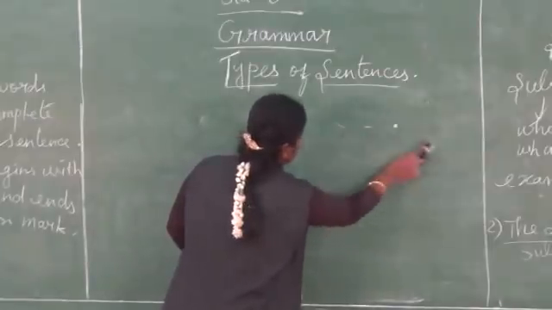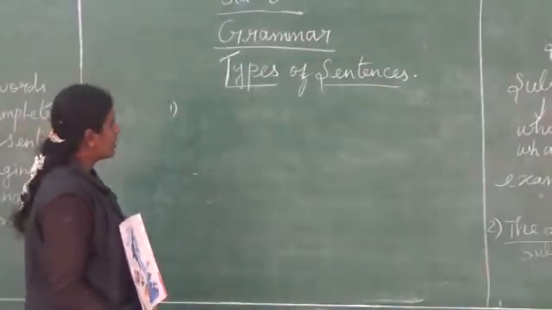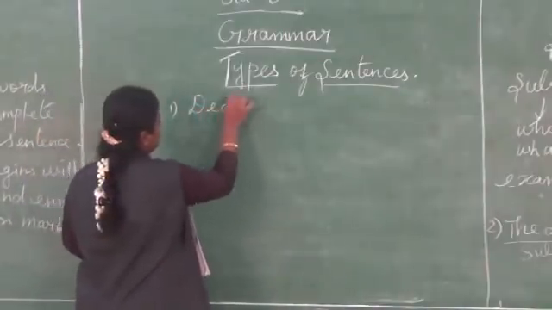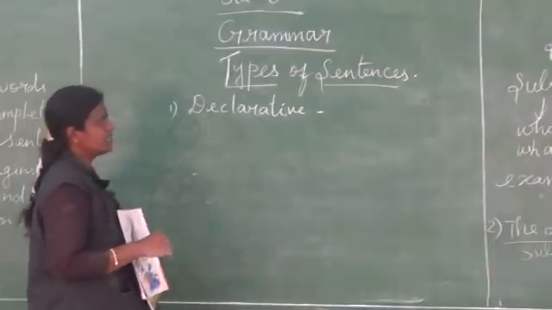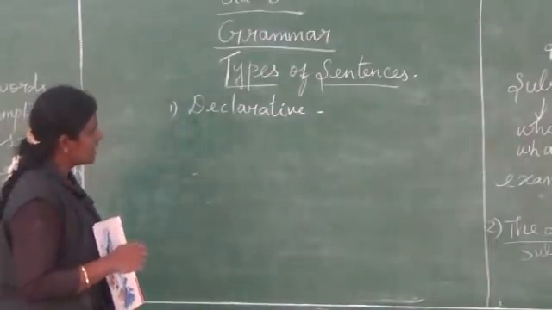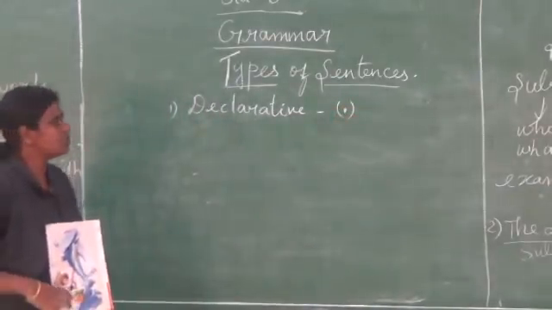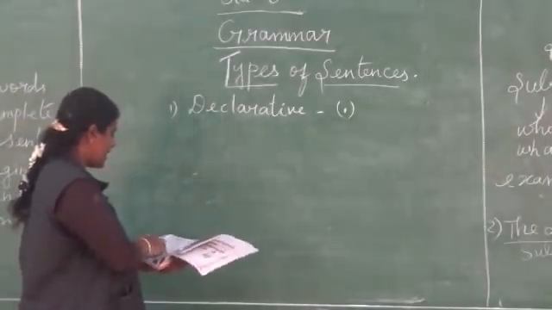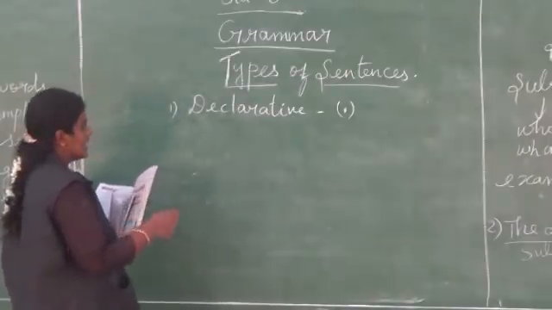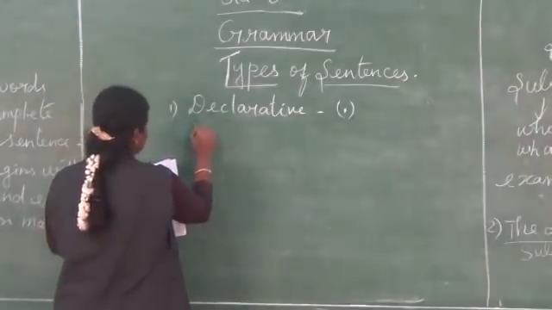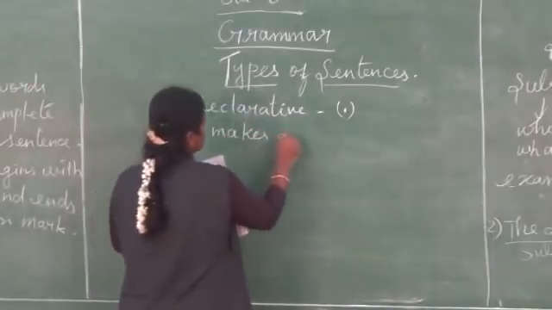So I will write this. Kindly make a note of everything. First, declarative. What is the punctuation mark for this declarative sentence, students? Full stop. Yes, at the end we have a full stop. Next, declarative is otherwise called what? Assertive sentence. Next, it makes a statement. A declarative sentence makes a statement.